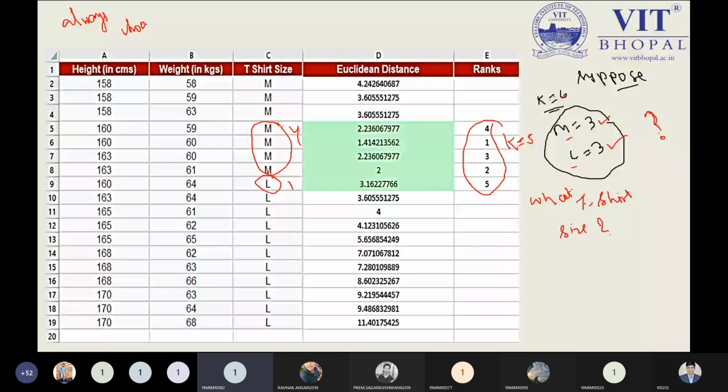Sir, in that condition, we will add the distances. Whatever will be big, we will consider. No. So see, each and everything we have done already. Equivalent distance we have calculated. We have this rank we have given. So we have the rank 1, 2, 3, 4, 5, 6.